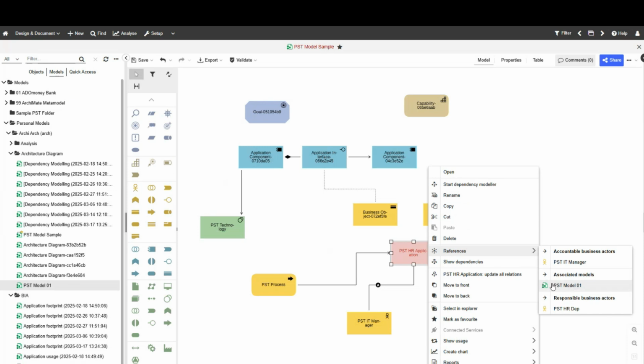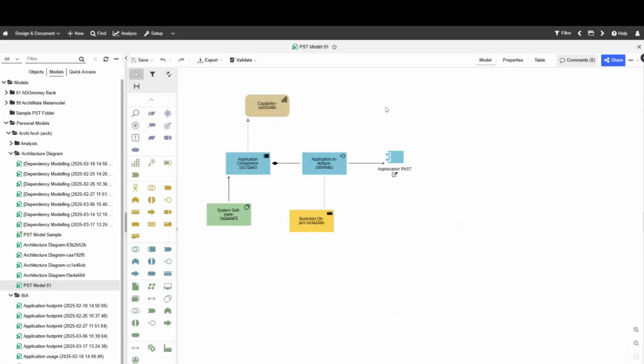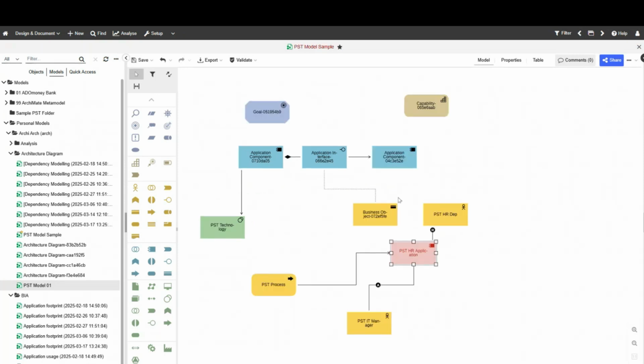So this could be, for instance, my technology support for the application. It could be my strategic model where I see how this application fits in strategic principles and goals and so forth, right? So then you can click it and it takes you to the corresponding model that you had a moment ago, okay? So this is also a way to not have it all in one place, right?